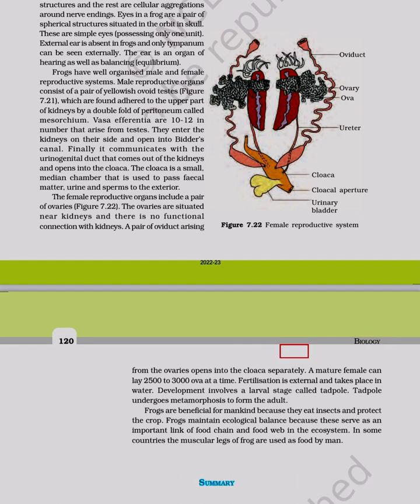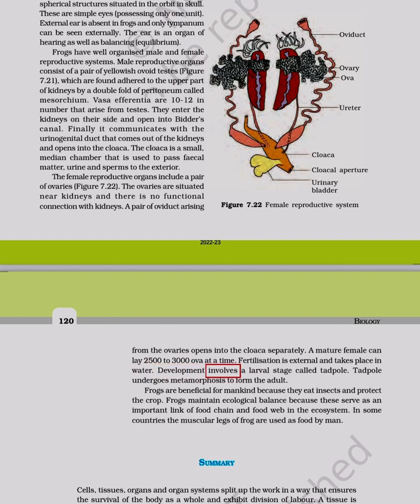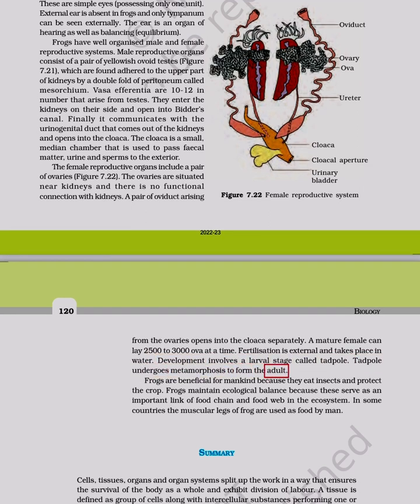from the ovaries opens into the cloaca separately. A mature female can lay 2,500 to 3,000 ova at a time. Fertilization is external and takes place in water. Development involves a larval stage called tadpole. Tadpole undergoes metamorphosis to form the adult.